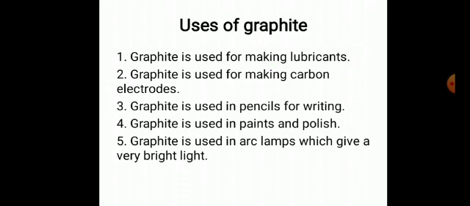Uses of graphite. Graphite is used for making lubricants. Graphite is used for making carbon electrodes. Graphite is used in pencils for writing. Graphite is used in paints and polish, and it is used in arc lamps which give a very bright light.